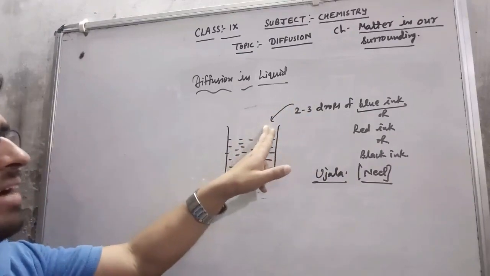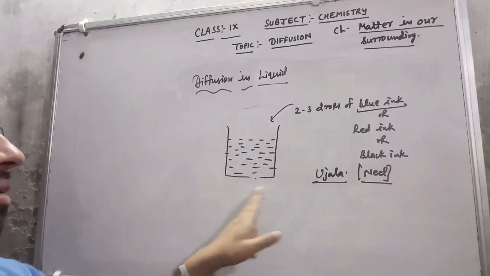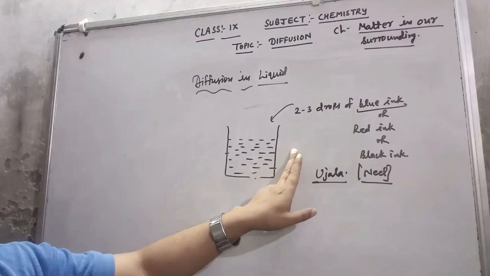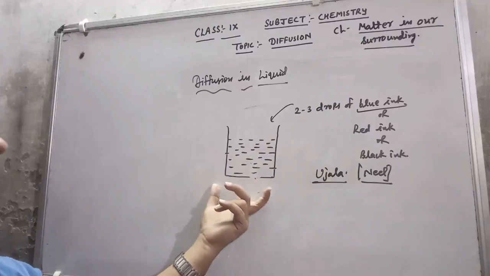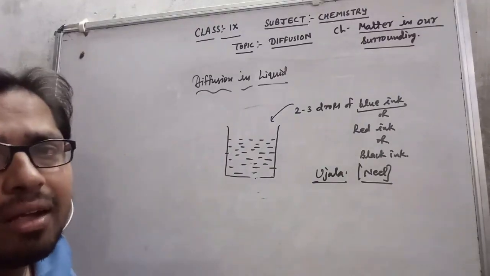Whenever you add 2 or 3 drops of that Neel, what you have seen is that the water present in the container intermixes with the particles of that Neel, and that gives us a blue color. So this is also an example of diffusion in liquid.